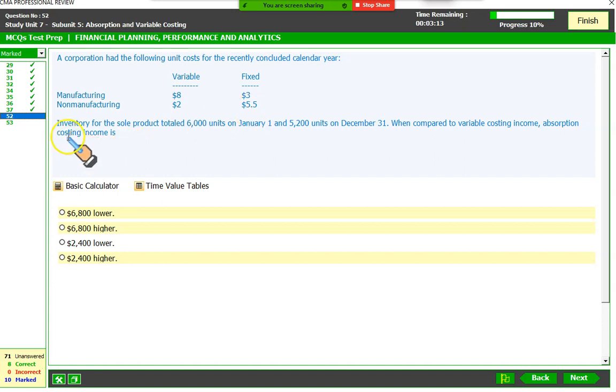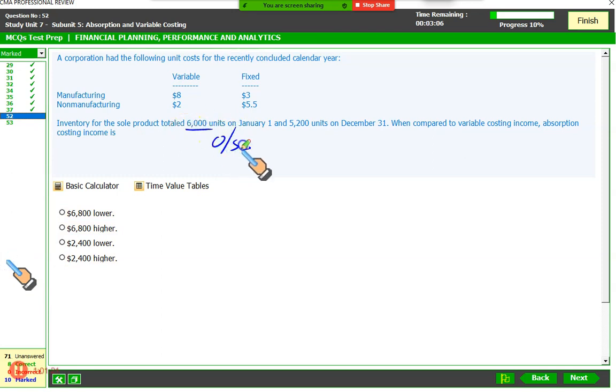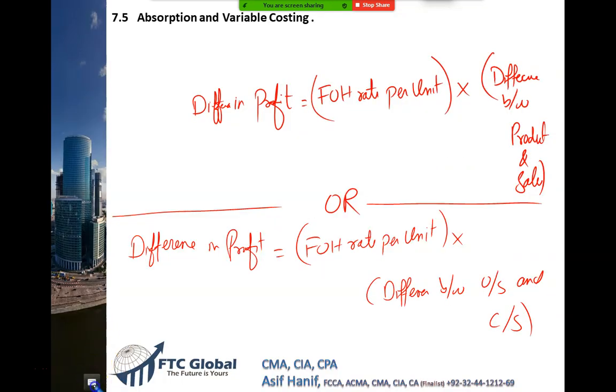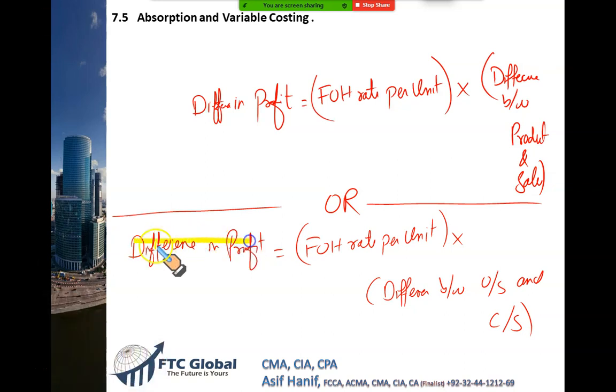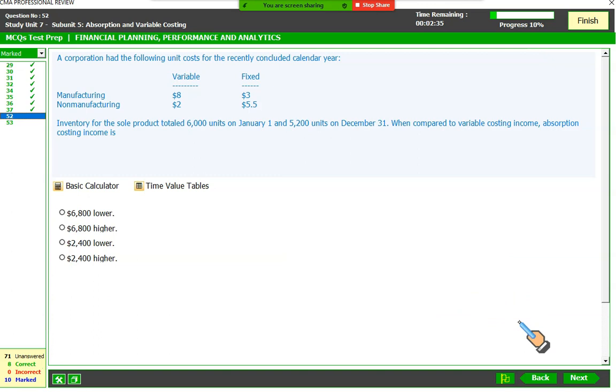Now, the question is, inventory for the sole product total 6,000 units on January 1st. Your opening stock is 6,000 units and your closing stock is 5,200. See, we don't have sales here, right? So the formula that you will use is this one. The difference in profits is equal to fixed overhead rate multiplied by the difference between opening stock and closing stock. Okay. Now let's apply the formula.